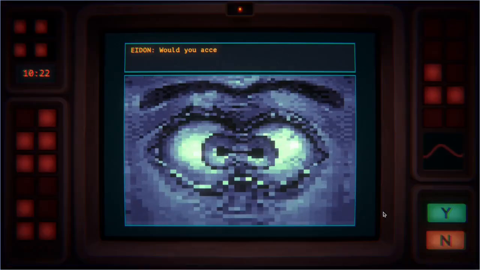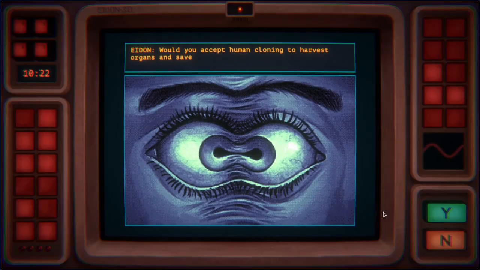Anyway, let's press enter. Let's do a third one, and then I'm going to stop the showcase of the game there. But this is quite a good example, I think, for my point here. I think this is very, very interesting. Would you accept human cloning to harvest organs and save thousands of lives?